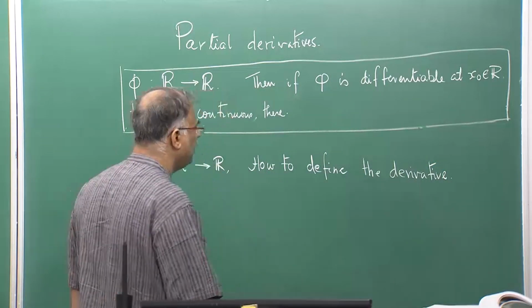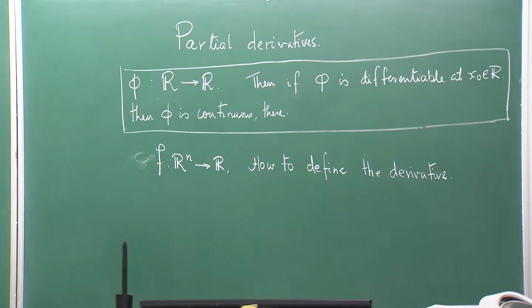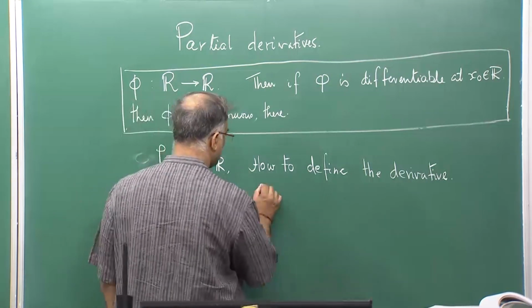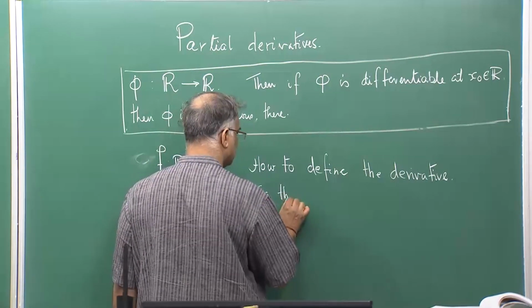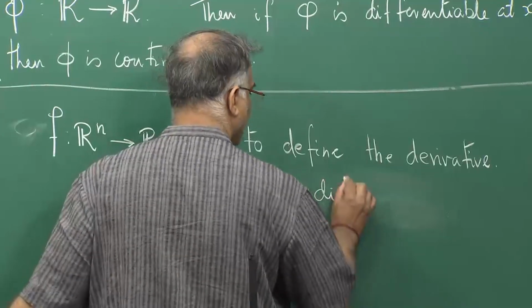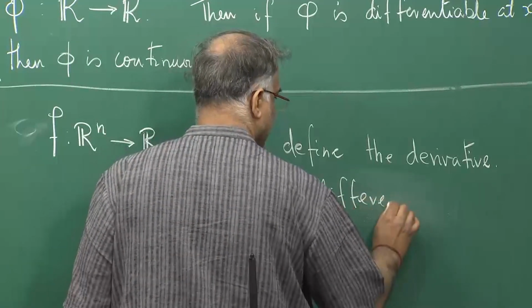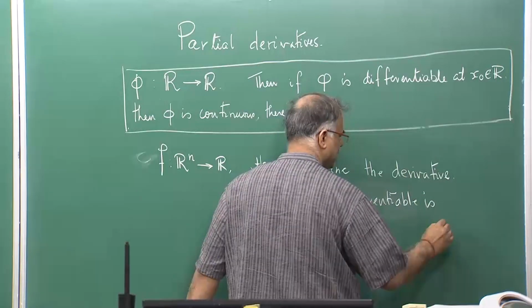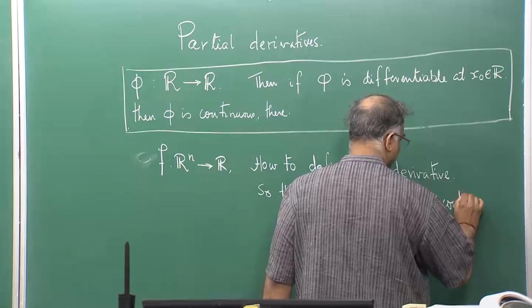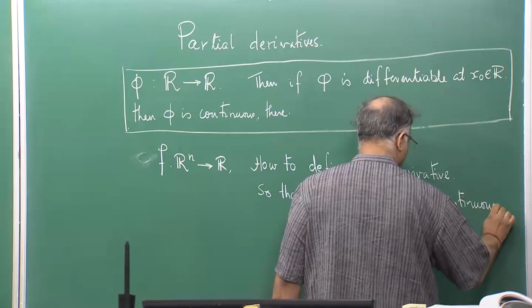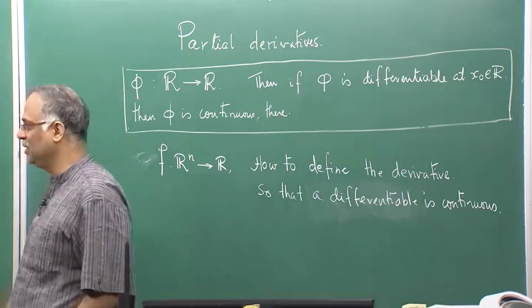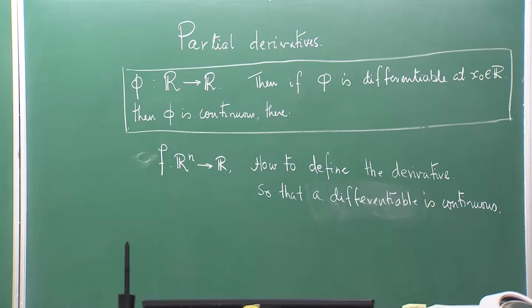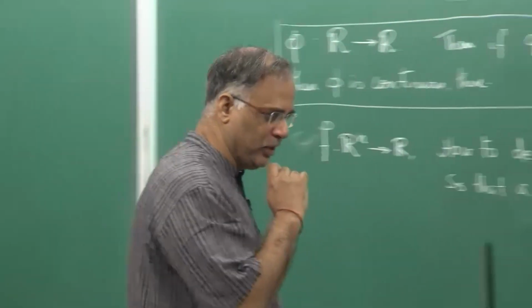How to define the derivative so that a differentiable function is necessarily continuous, which means necessarily continuous. Sometimes you might find the language of math becoming very heavy. So, how do I do it? Let me show you how to do it. There are two ways, one is the geometric way, one is the intuitive way.